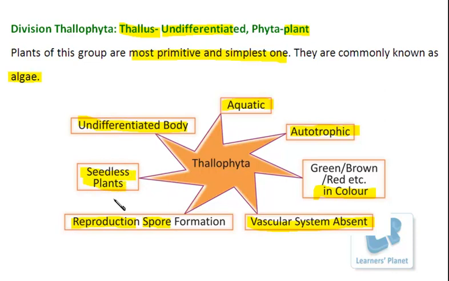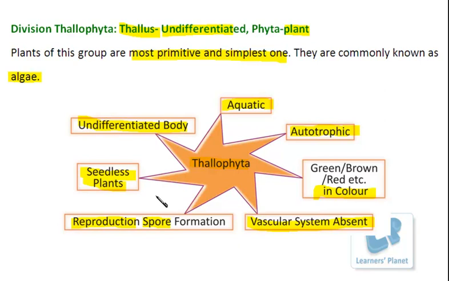Because of this property, they are also known as the cryptogams, and of course they do not have the vascular system. So this thallophyta group belongs to which particular group? In common it is known as the non-vascular seedless plants.